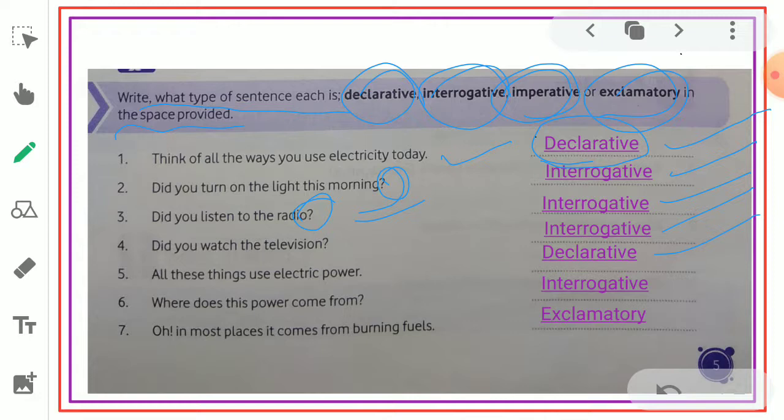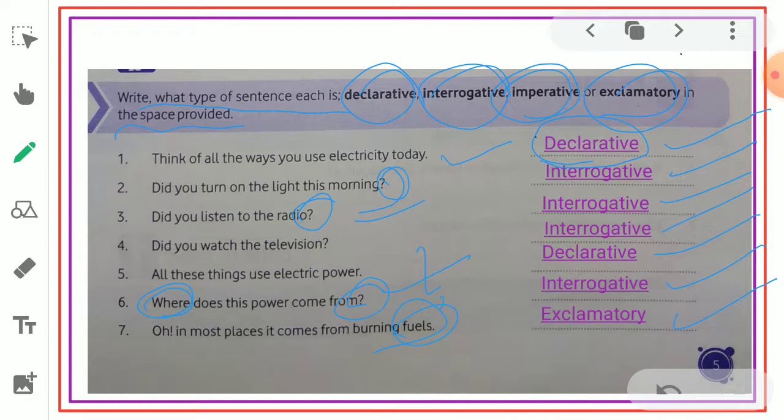Next, where does this power come from? Here, WH is used and it ends with a question mark. So, interrogative. Oh, in most places it comes from burning fuels! So, exclamatory because it ends with an exclamation mark. Exclamatory expresses a strong feeling or sudden feeling, as in your textbook.